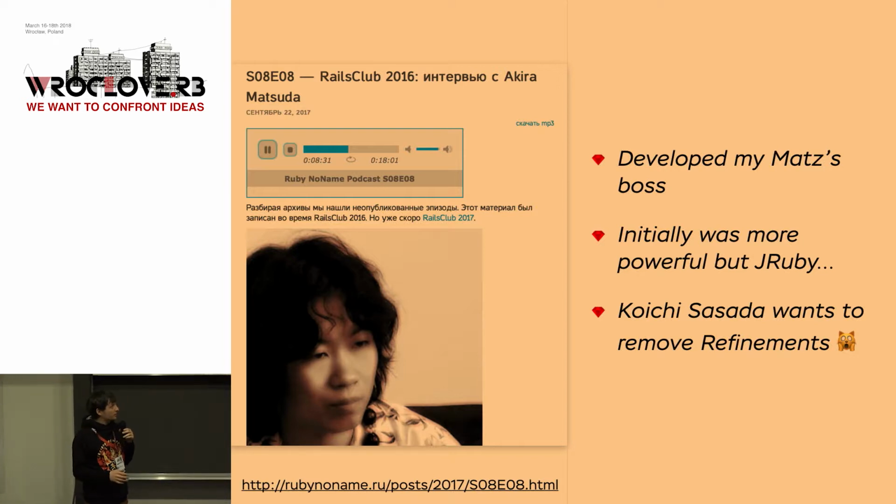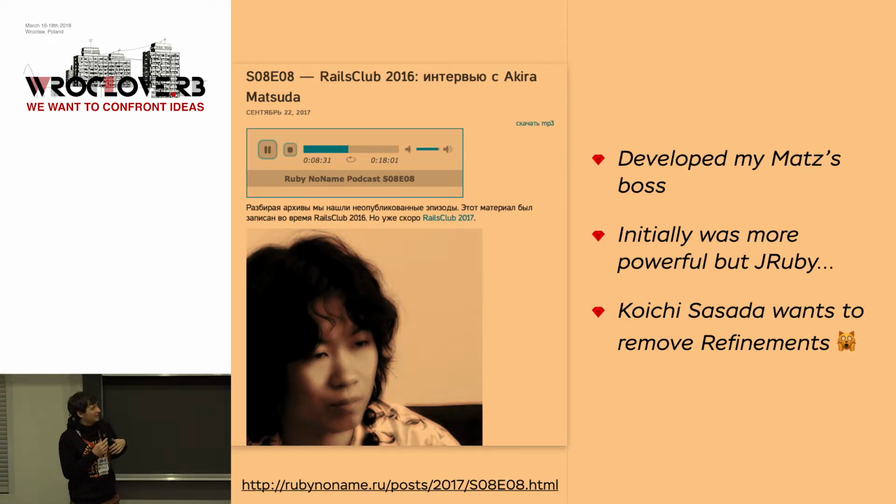No idea why he needed this feature, but initially refinements were more powerful. Due to JRuby and the complexity of supporting refinements for JRuby, most of the features were cut. And I guess that's the reason why there are some bugs left related to those features. And if you know who Koichi Sasada is, he's working on Guilds, also a Ruby core team member, and they offer the incremental generational garbage collector from 2.3. So he's one person who wants to get rid of refinements.